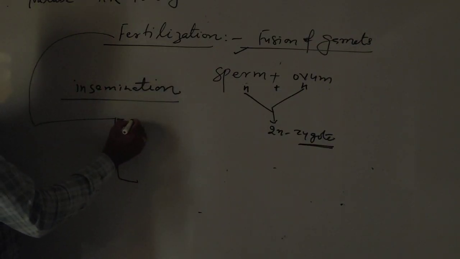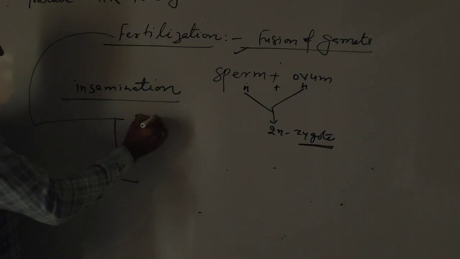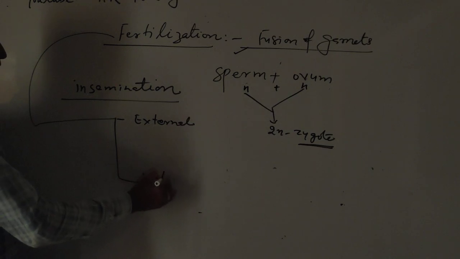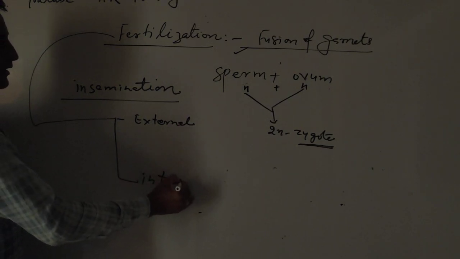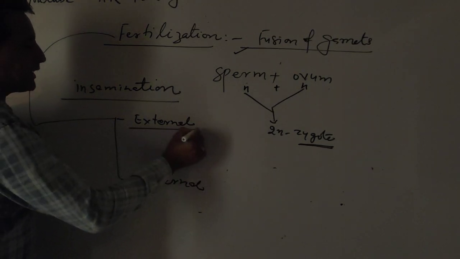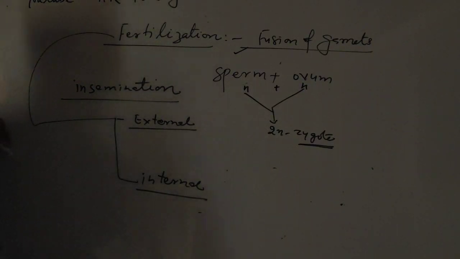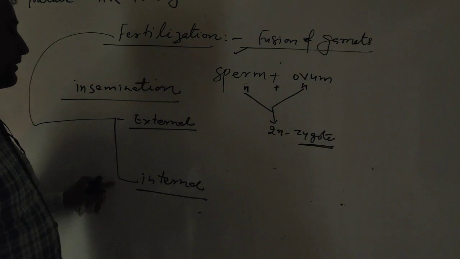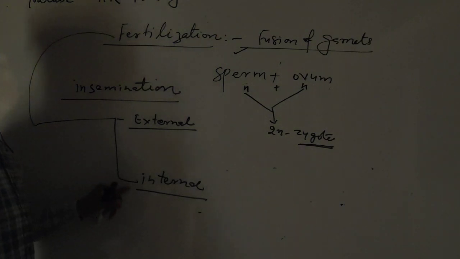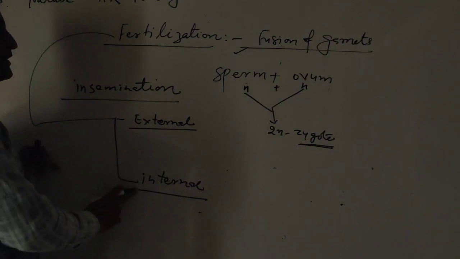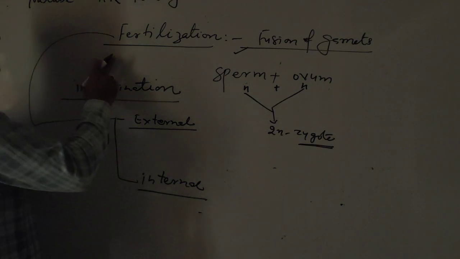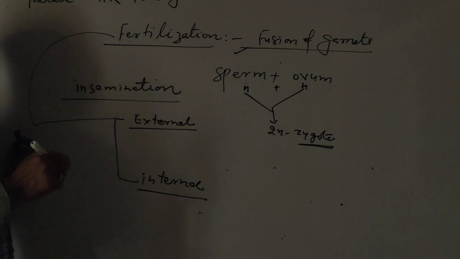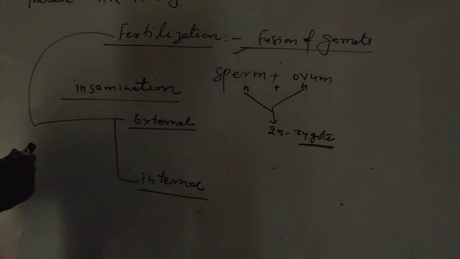Fertilization takes place in two types. One is external fertilization and another is internal fertilization. External fertilization means the male and female gametes are fused outside of the female body, and when male and female gametes are fused inside the female body, that is internal fertilization. Human beings have only internal fertilization. So we will go through these terms.